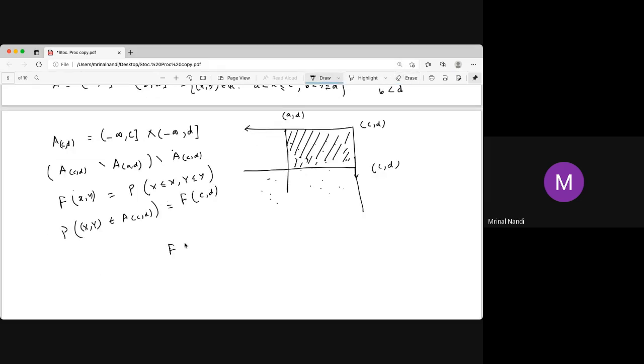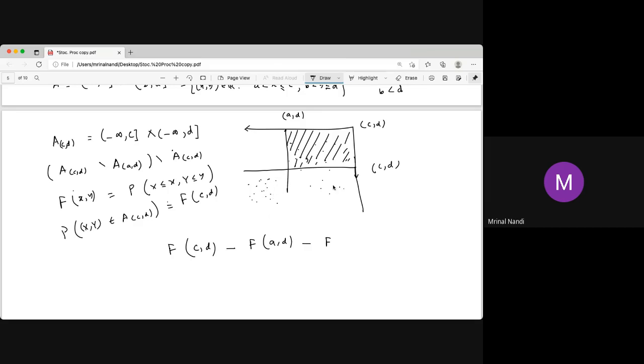Now, how can we find the probability of this measure or any area? You just first take FCD. That means you are taking the whole thing, and now you take the minus FAD. Now it is a number, not a set. You can't just put minus because then this part will be subtracted twice, because now it is a number, not a set.